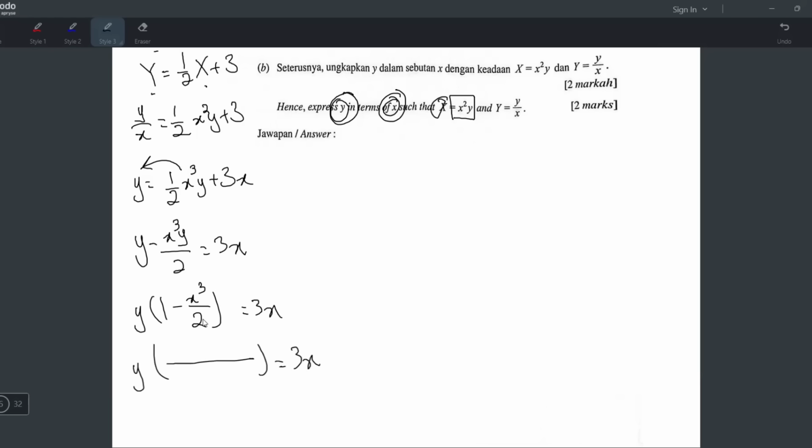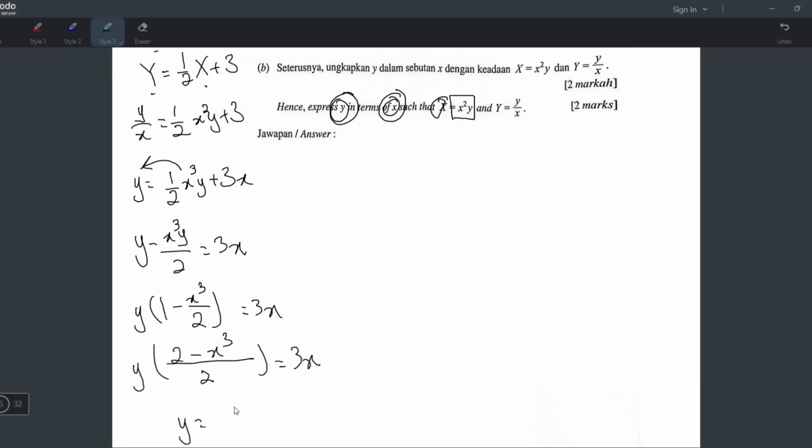Okay, so how do you make it into a single fraction? Very easy. Just 1 times 2, and then it becomes 2 minus x power 3 over 2, like that. Basically, you just make the denominators the same. So, 1 times 2 is 2, and now it becomes a single fraction.